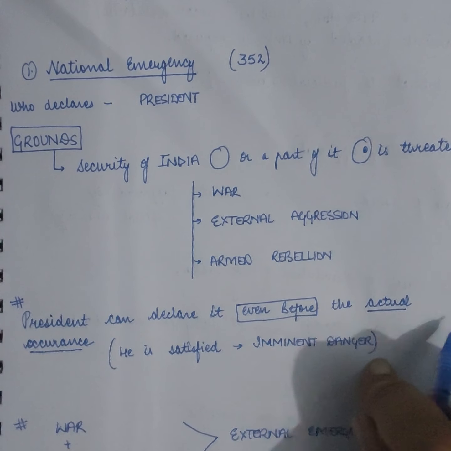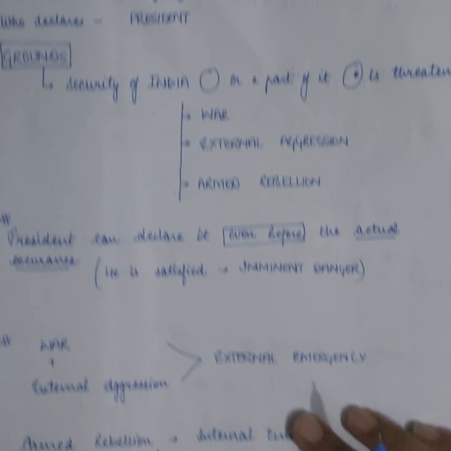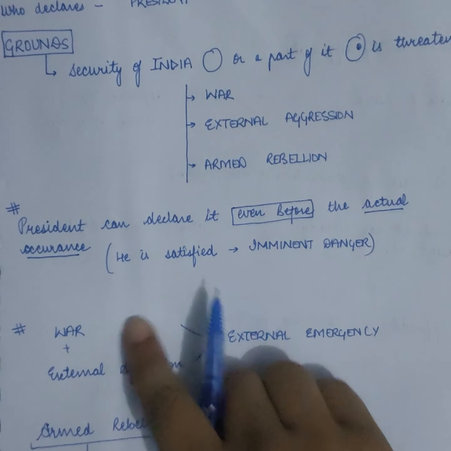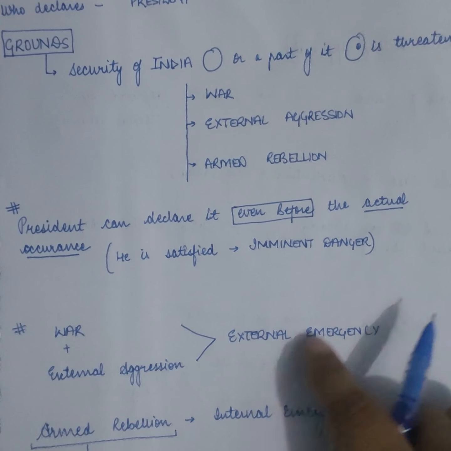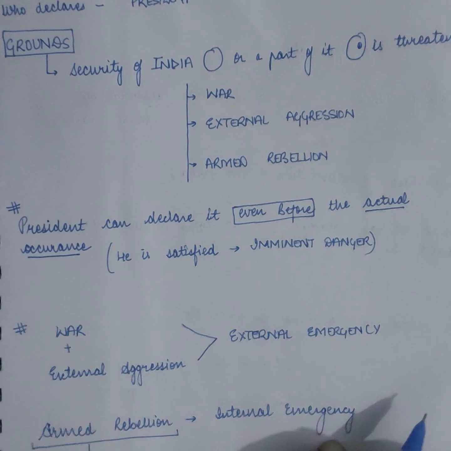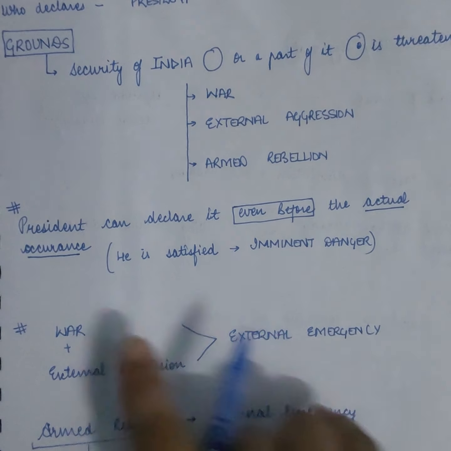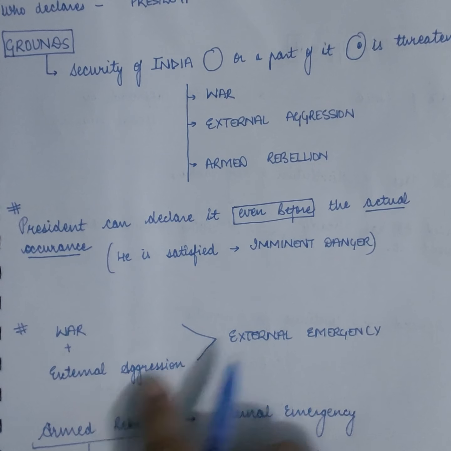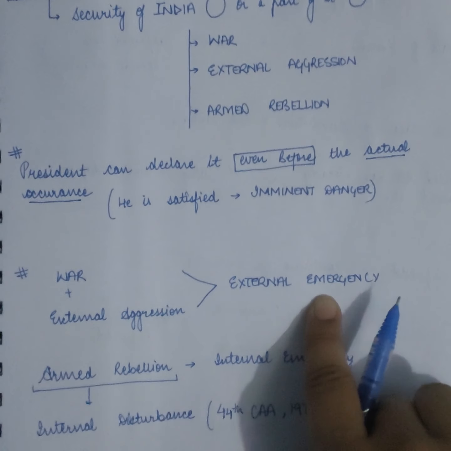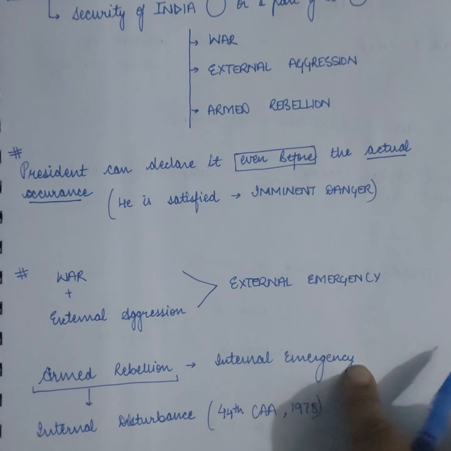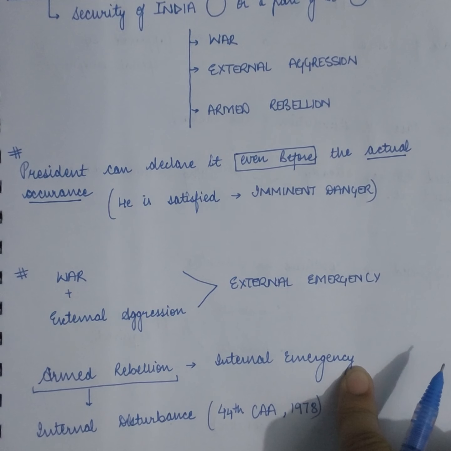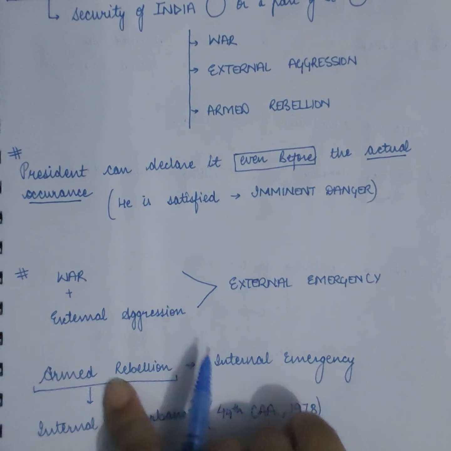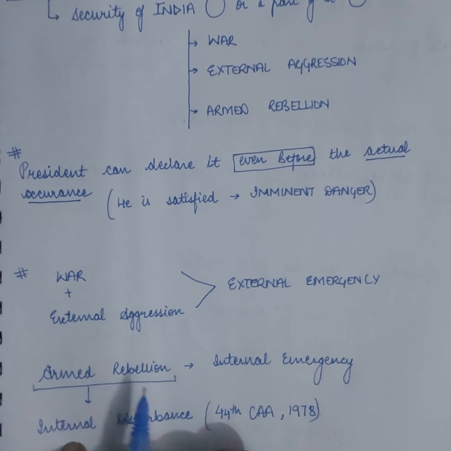the imminent danger. So, the emergency is divided into two: external emergency and the internal emergency. Emergency due to war and external aggression is known as external emergency, and due to the armed rebellion is known as the internal emergency. Before the armed rebellion, it was internal disturbance.